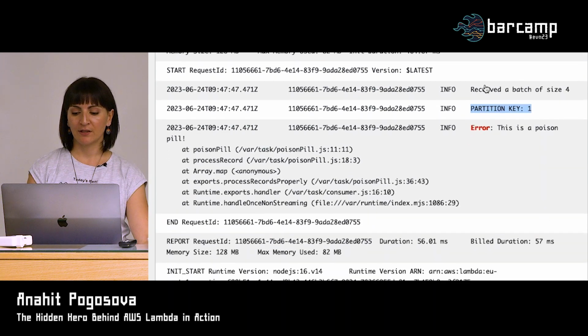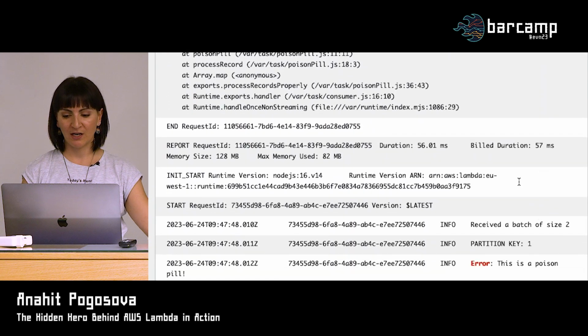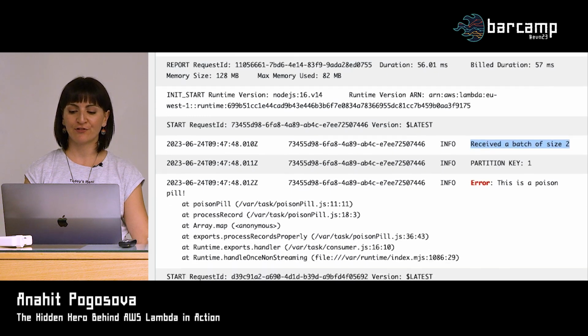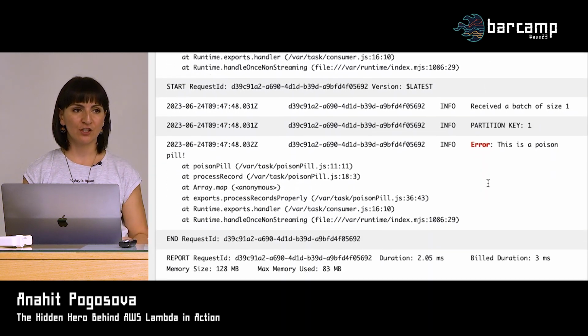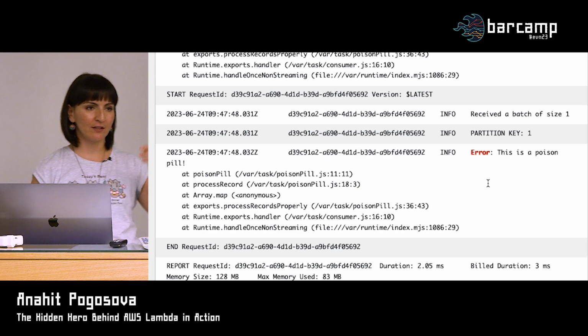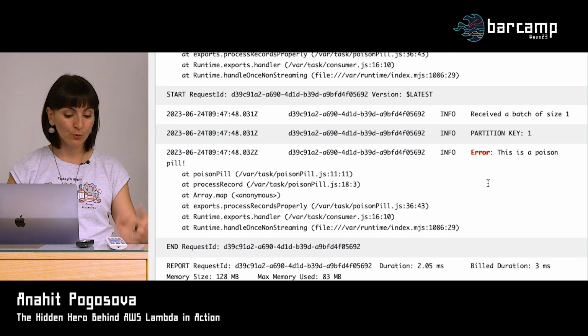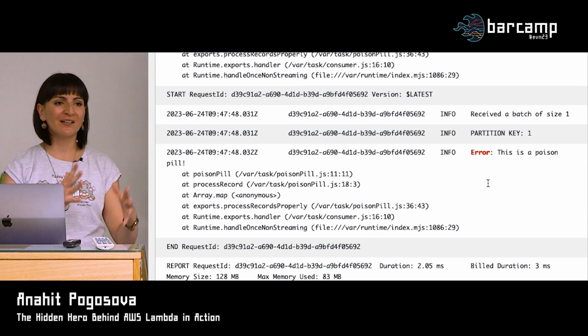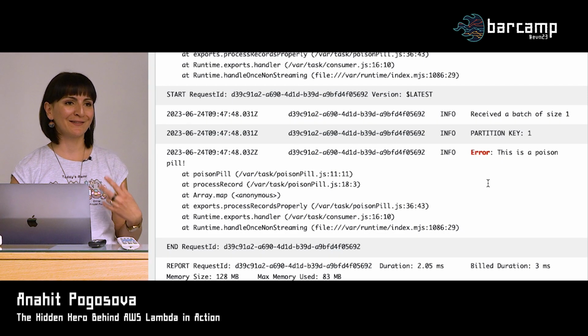So we started again with this, and then it will continue with batch bisecting. It will split it again and try it again. All the same things that we just saw before. But we eliminate the reprocessing of the already processed records if we tell the event source mapping which were the failed records. So we are getting already pretty good at handling errors.